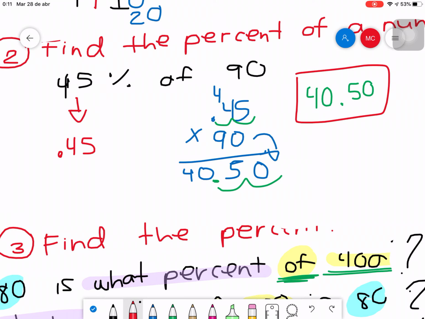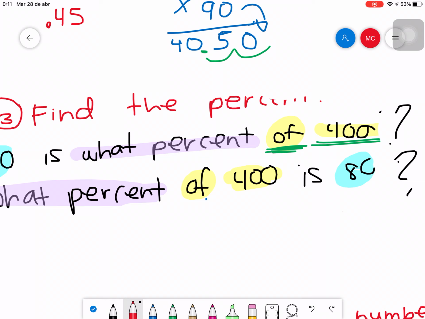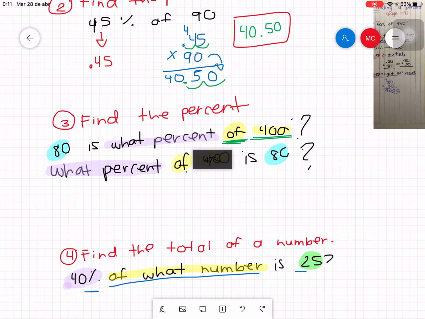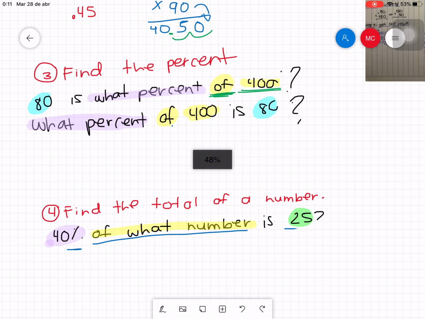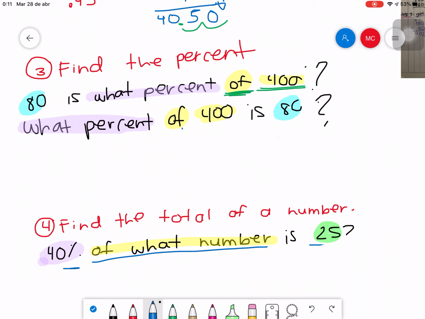Now, second part. It says, oops, I erased it before whenever I was angry because I had not been recording everything that I said. Would say percent. Okay. It says, find the percent. It is similar. The instruction is similar to the last one, but the questions are not the same. If you see, you have two questions, but those questions are exactly the same. The only difference is that the words were rearranged in the second part.